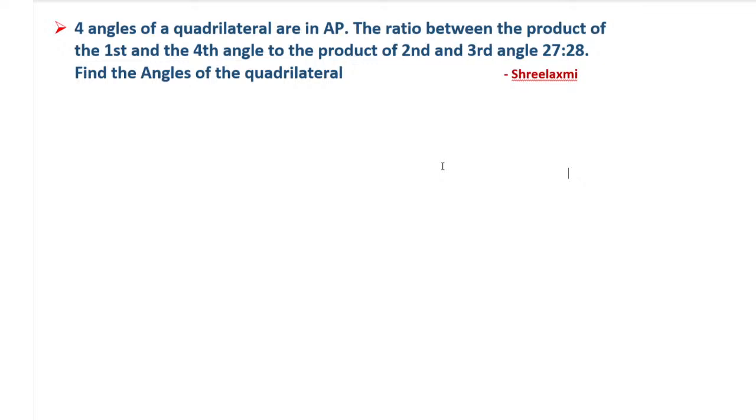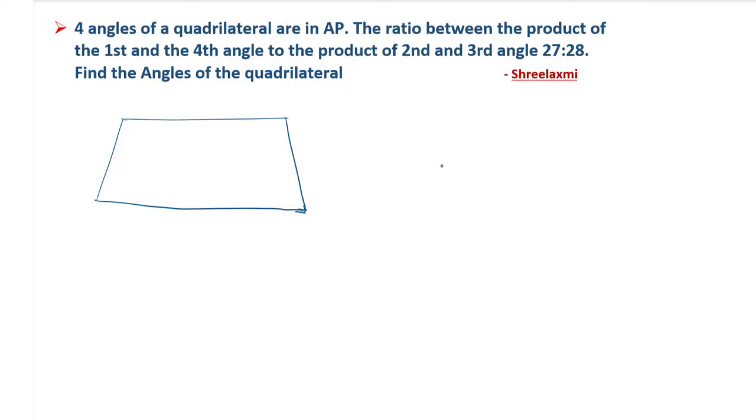So I can give the clue. You can solve this. It is not difficult, and it is not so easy also. The first thing they have given is a quadrilateral. You can draw a quadrilateral first, however it may be. I am not saying that it will be a square or rectangle or anything. Quadrilateral means a closed figure having four sides and four angles.